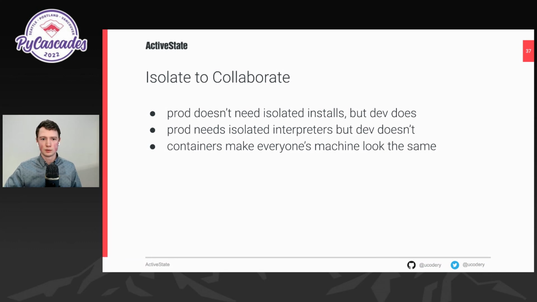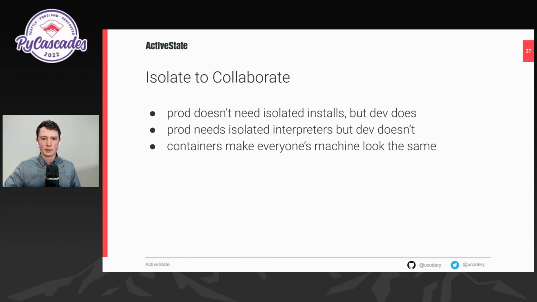So on test, maybe you're sharing that resource with other applications, but in production, you're not. Maybe you have different developers running on different machines, and so some of them absolutely require a virtual environment, or it's going to mess up their other projects. But maybe one of your other coworkers doesn't run any other Python.